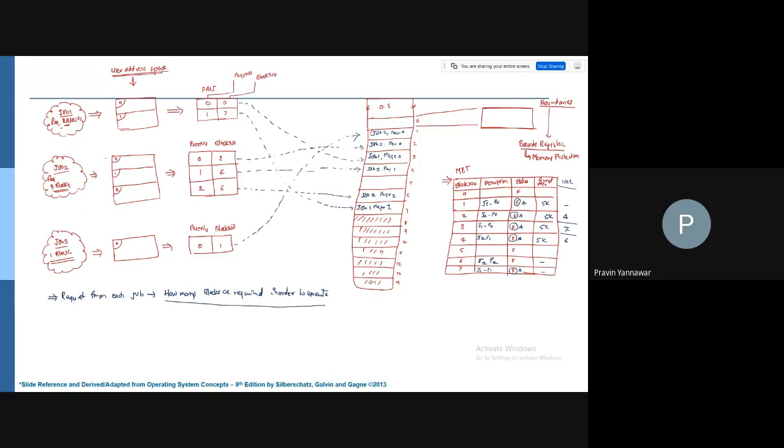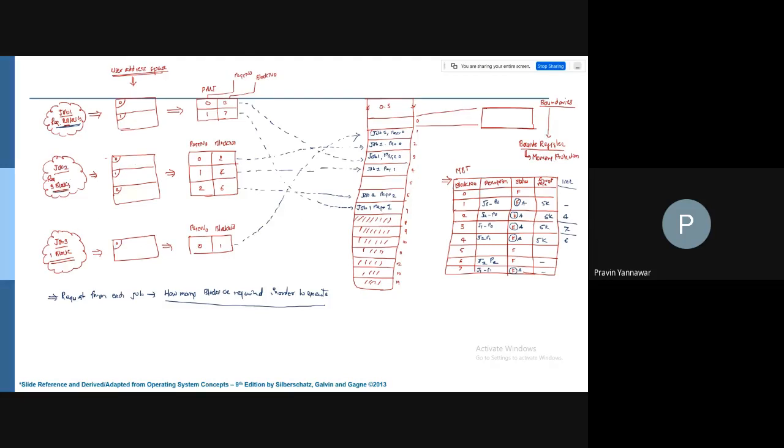Say for job 1, the request is 2 blocks. If 2 blocks are available, then it is loaded and executed. Job number 2 needs 3 blocks, they are loaded, and it is executed.